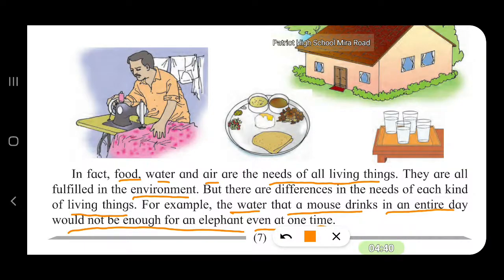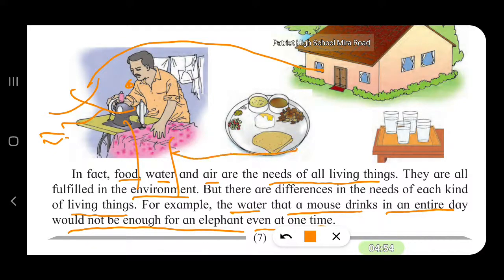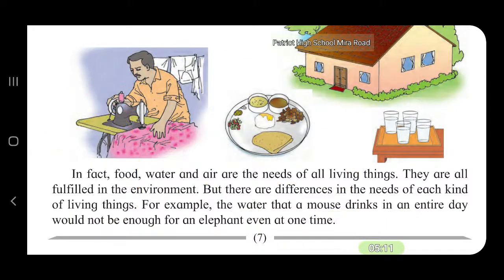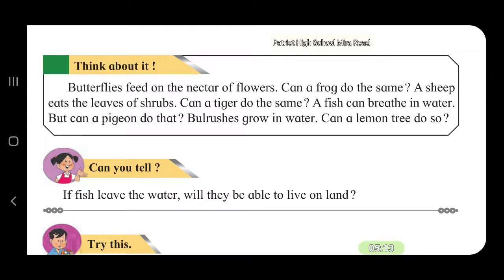So, a mouse is very little, it may be so small, and the elephant is quite big, huge. So elephant will need a lot of water. A mouse is very small compared to an elephant. So its requirement of water is very less, but the elephant requires a lot of water. Think about it.